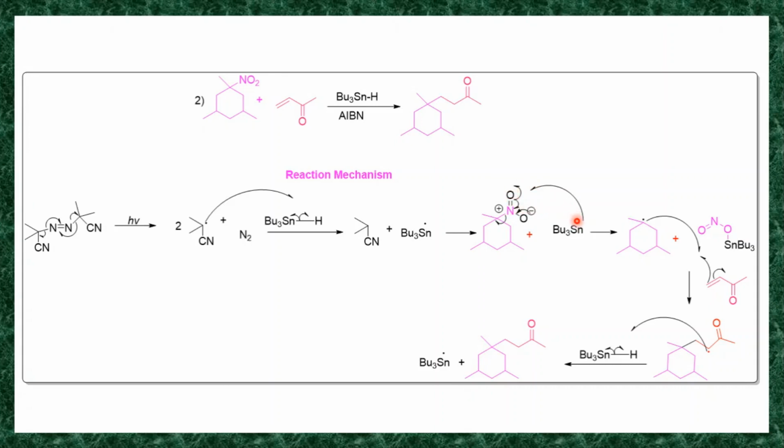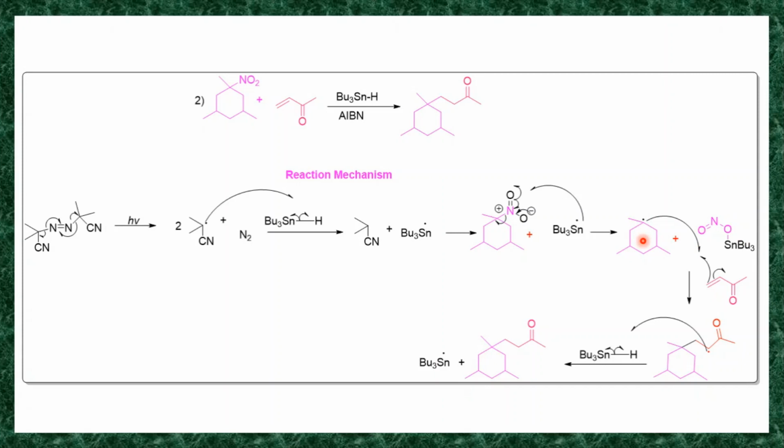So this tributyltin radical reacts with this oxygen radical, and in the same way this negative charge will delocalize here, forming a nitrogen oxygen double bond, and the homolysis of this CN bond takes place. It generates this C radical, and this tributyltin radical forms a bond with this oxygen. So this is your tributyltin oxygen nitrogen oxygen double bond, and it generates this carbon radical.